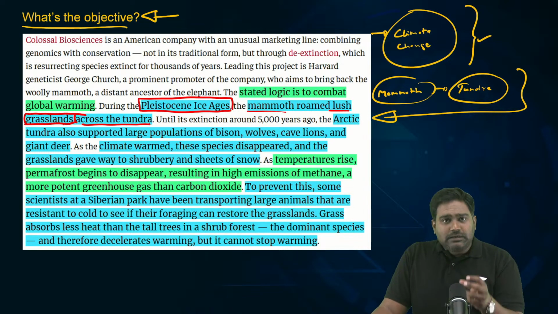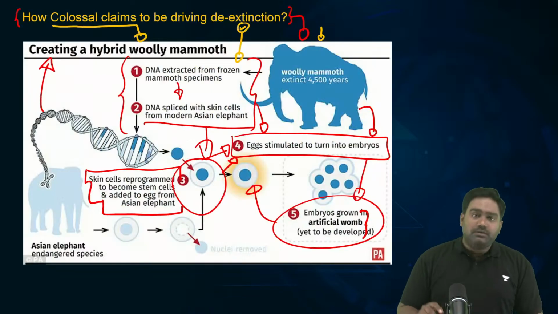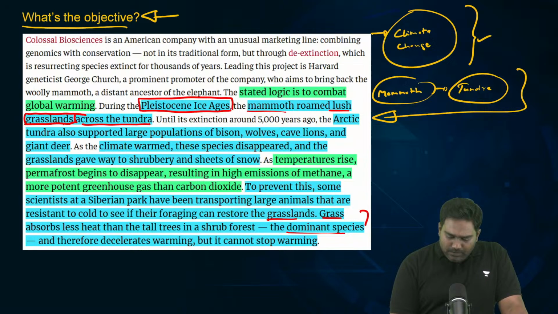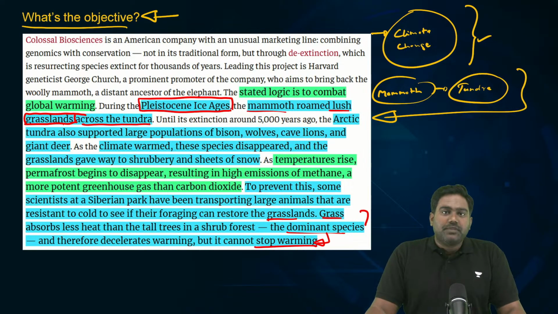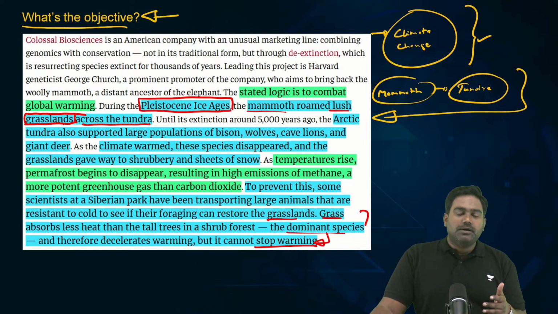And I hope you know that grass, which dominated the tundra region in the ice age era, has the ability to tackle global warming. How? It can protect the permafrost layer from heating up.